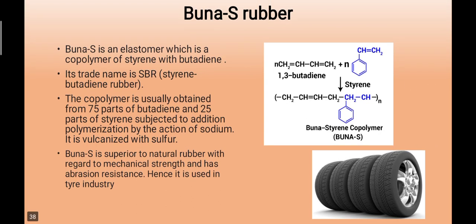Now Buna is an elastomer which is a copolymer of styrene with butadiene. Its trade name is SBR, means styrene butadiene rubber. The copolymer is usually formed from 75 parts of butadiene and 25 parts of styrene subjected to addition polymerization by action of sodium. It is vulcanized with sulfur. Buna S is superior to natural rubber with regard to mechanical strength and has abrasion resistance. Hence, it is used in the tire industry.